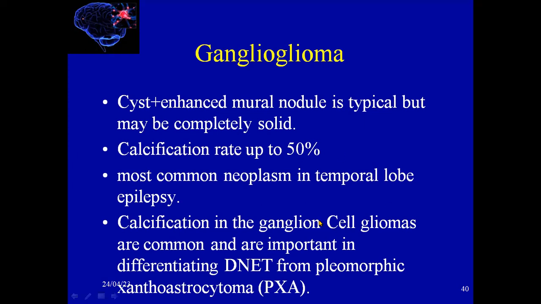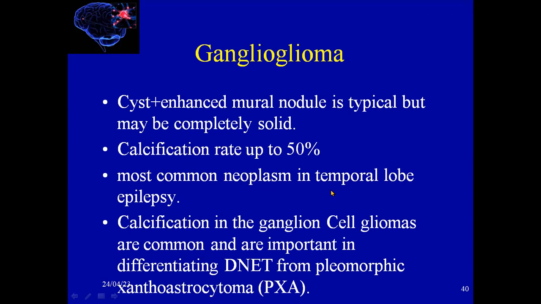Ganglioglioma is a cyst with an enhancing mural nodule. This is typical, and sometimes the lesion may be completely solid. About 50% of patients will have calcification.